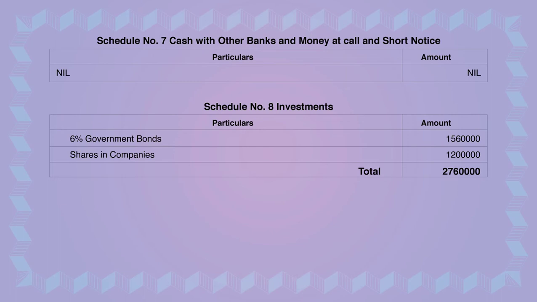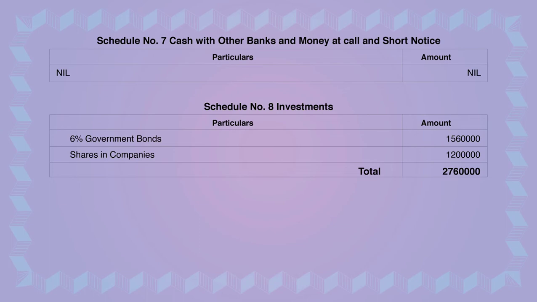Now next schedule is schedule number 8. It is nothing but investments. Investment, you have to check it in the trial balance. 6% government bonds. You have to see in the trial balance if any investment is given to you. It's nothing but 6% government bonds. See that it's given 15,60,000. That amount will get transferred over here and you write it over here.